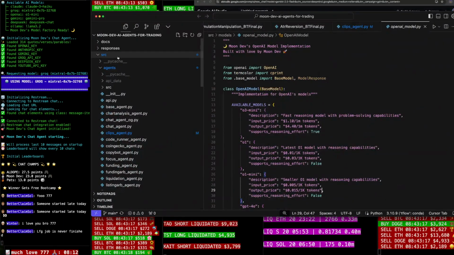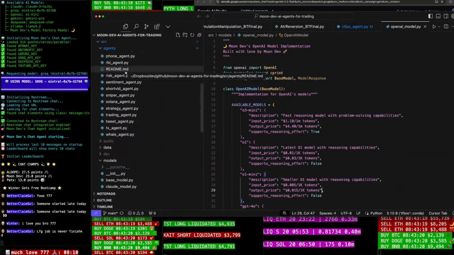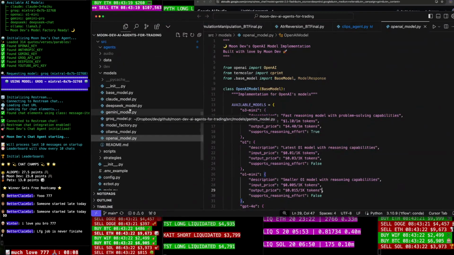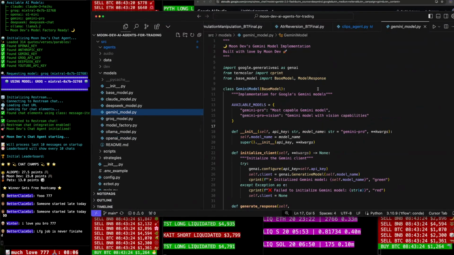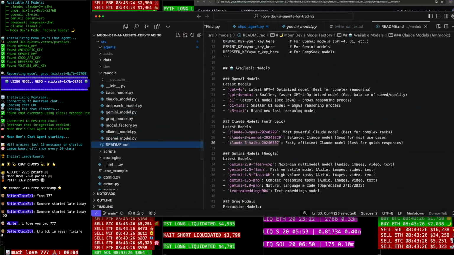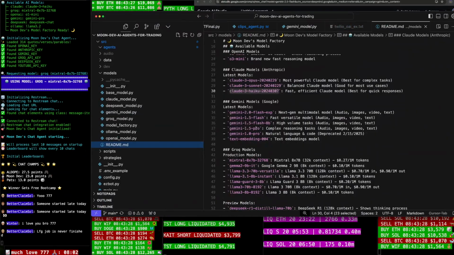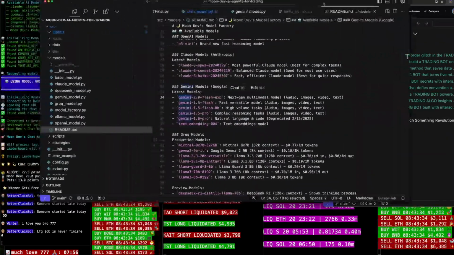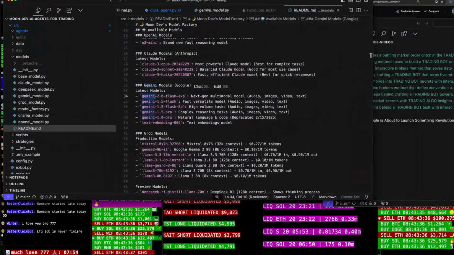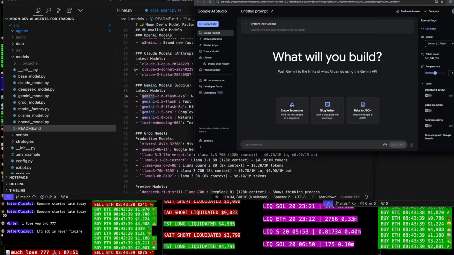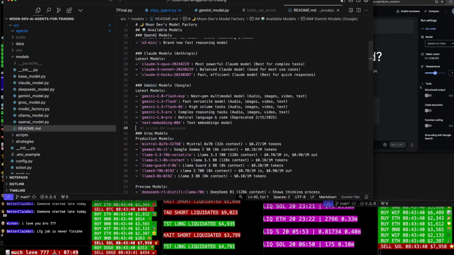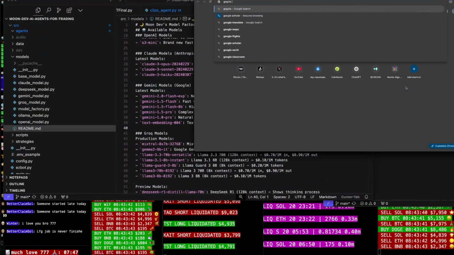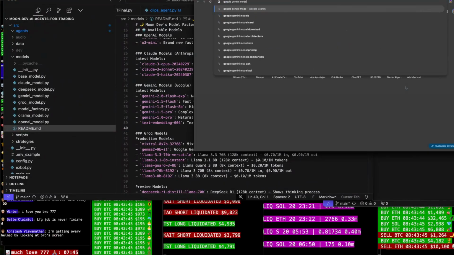Okay, so let's go to our source here and let's go to our models here, and we have Gemini models here. And let's see in our README. I don't know if I have Flash 2 in here. I got Flash 2 EXP. Okay, perfect. So let's go ahead and just try it out. So here is Flash 2. Is there a difference between Flash 2 EXP? Let's go ahead and say Google Gemini models.